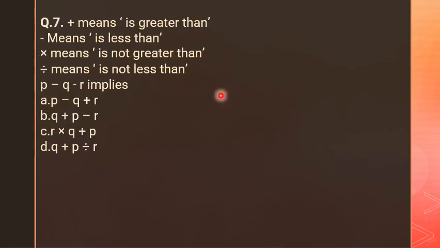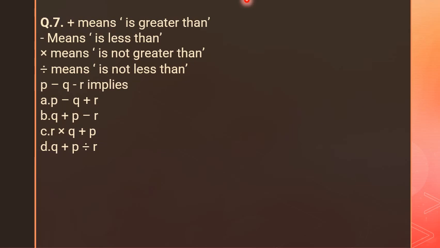Now move to the next one. This is a very interesting question, question number 7. Plus or addition means is greater than, minus means is less than, multiplication sign means is not greater than, and division sign means is not less than.